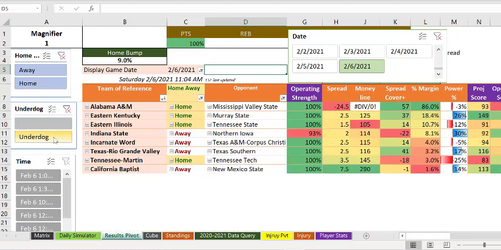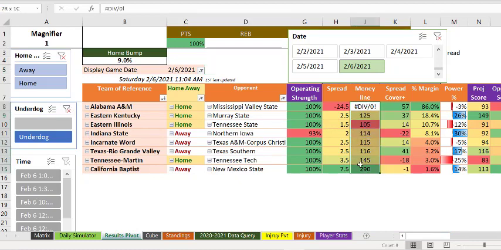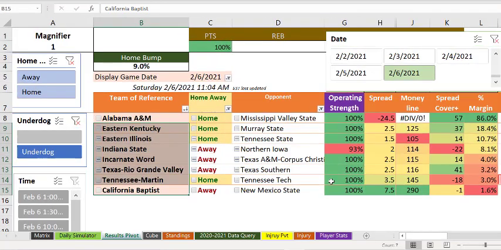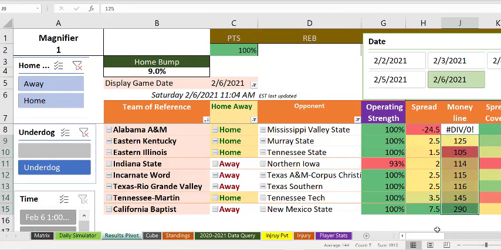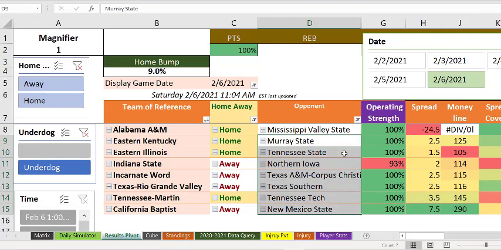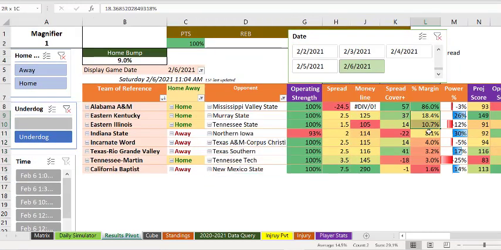The reason why I want to look at the underdogs is these are games where the money line, except for this Alabama A&M game where there is no money line, is positive, meaning the algorithm favors all these teams to win, and that's the opposite of what Vegas thinks. The odds makers think the other team is going to win. So you're going to see a lot of lower margins, except there are some higher margins up here, 18, 10%.